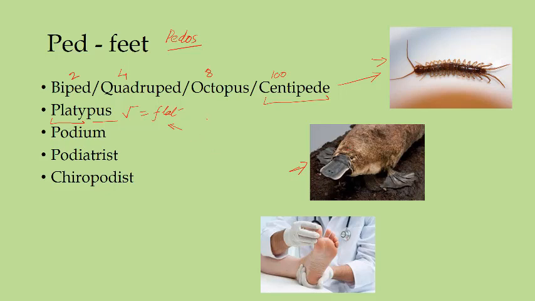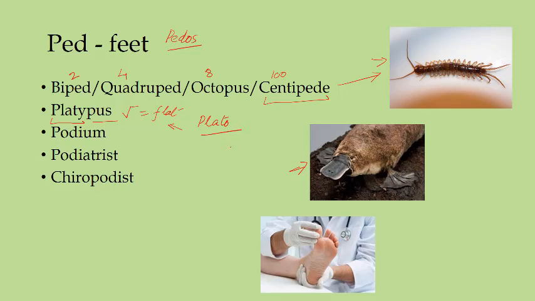Platy will come in many other words also, so let me explain a few of them. I haven't written it here, but let me write it. One word is Plato. All of you must have heard about this great philosopher from ancient Greece. Now Plato's actual name was something else, something like Aristocles.